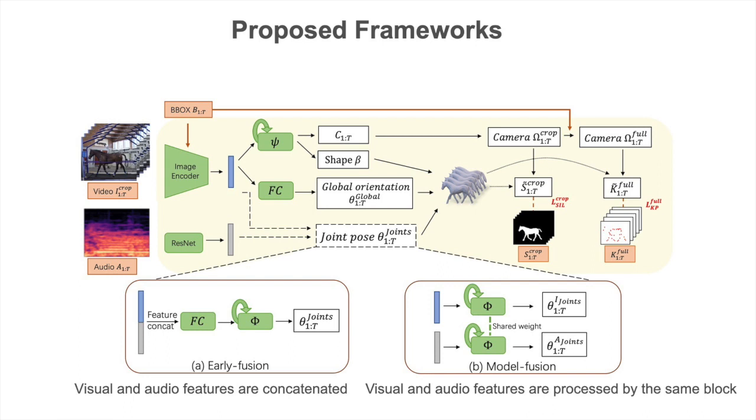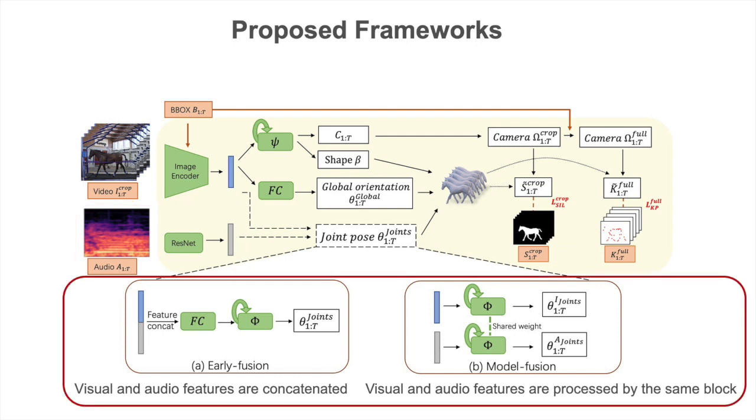Regarding the fusion models, we first compute audio features from spectrogram images aligned with the video frames. In early fusion, visual and audio features are concatenated before the pose prediction module. In model fusion, the visual and audio features are processed separately through the same module to predict the 3D motion.